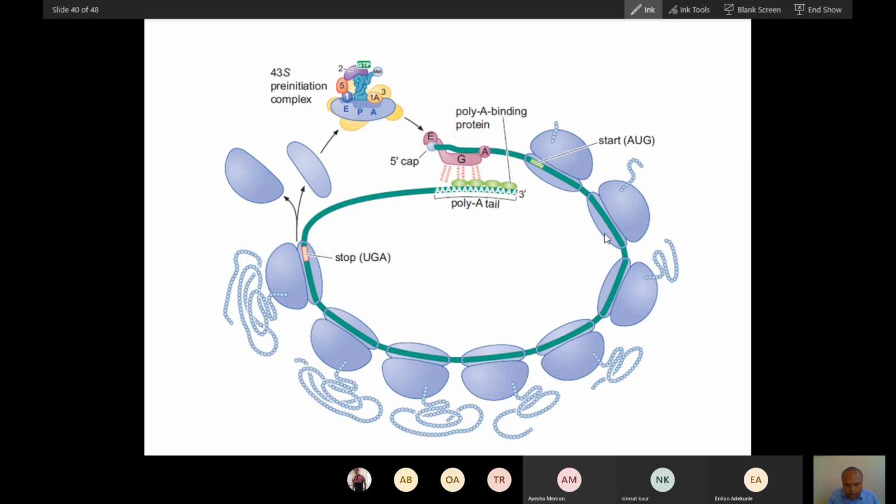You can see the eukaryote will have a circular type of mRNA, and this G protein will bind to the tail region, as well as the cap. This is how elongation will happen.